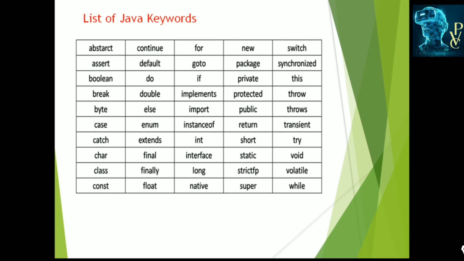And if is used to specify the conditional statement. Do is used to specify the do while loop. Boolean is the data type which is used to specify the Boolean data type. Assert is used to define the assertions. Goto is the jumping statement. And implements is used to implement the interfaces. Double is the data type used to define the double data type.